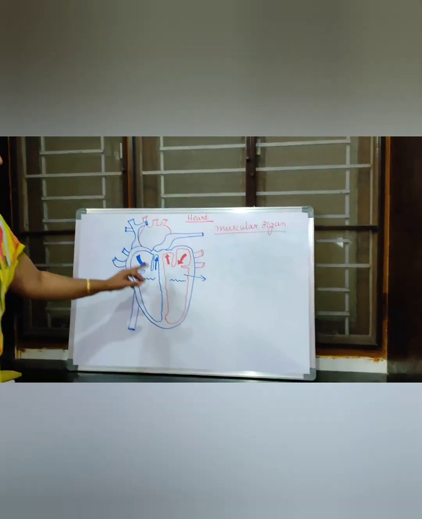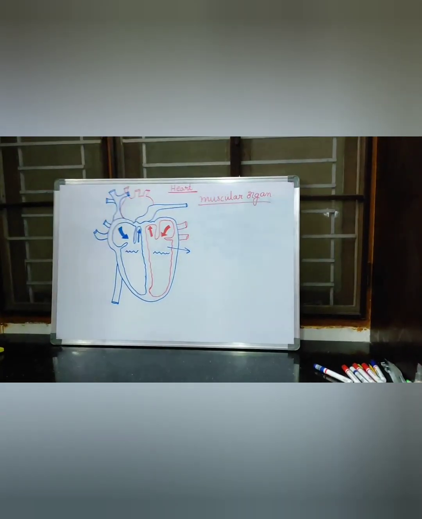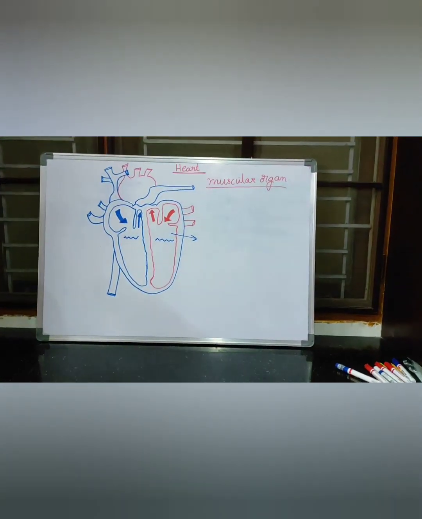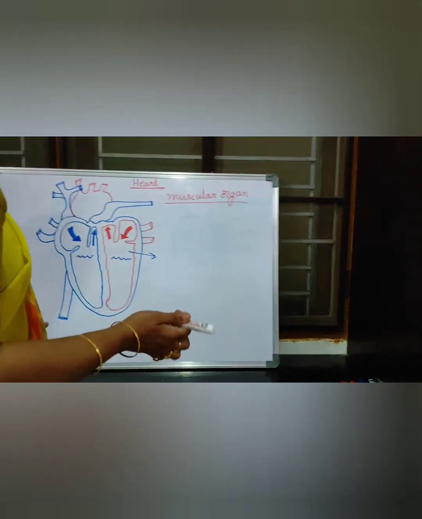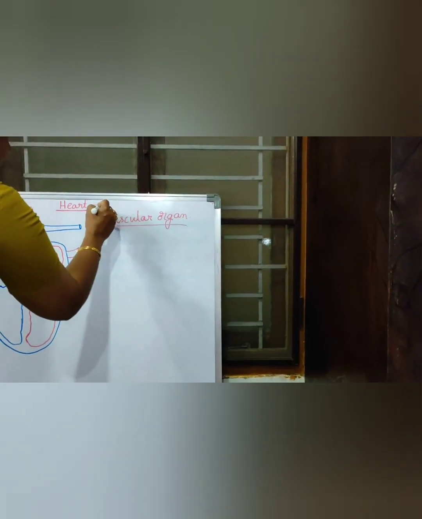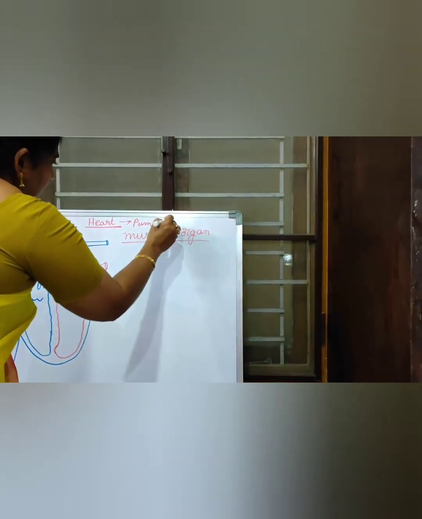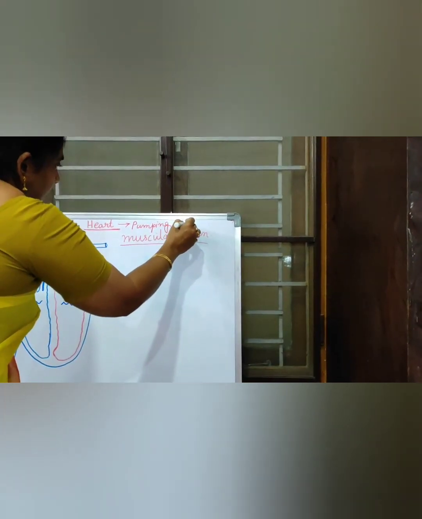And this is the structure of heart, children. It is in the middle left side of the chest. What is the function of heart, children? It is continuously pumping the blood. What is the function of heart, children? It is continuously pumping the blood.